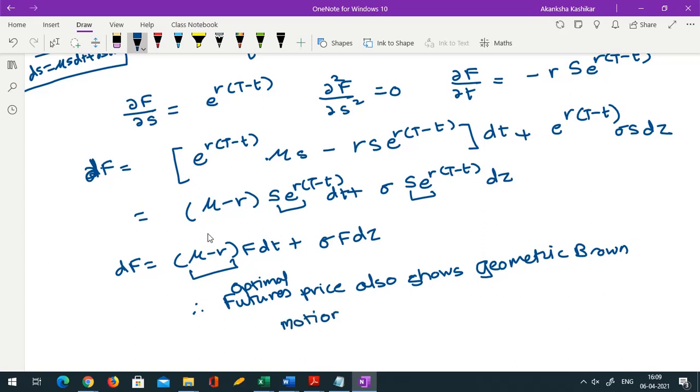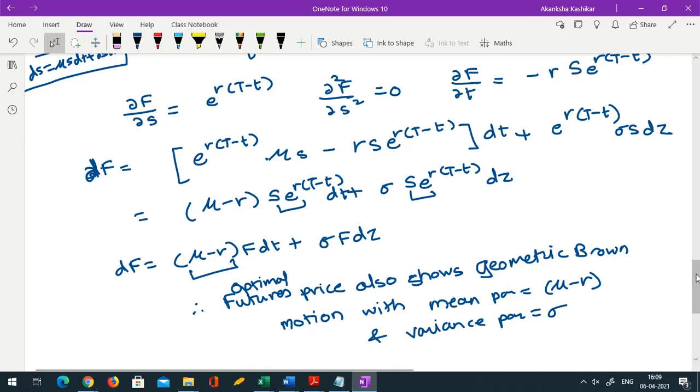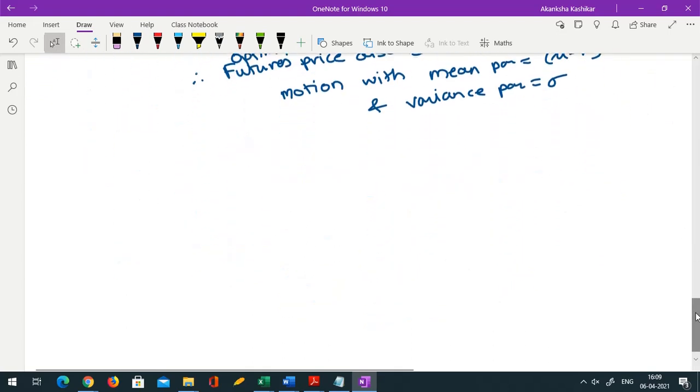The only thing is the parameters have changed, with mean parameter as mu minus r, and variance parameter still as sigma. The expected return on futures depends on the risk-free rate of interest also, so that mu minus r comes into the picture. Is it okay?